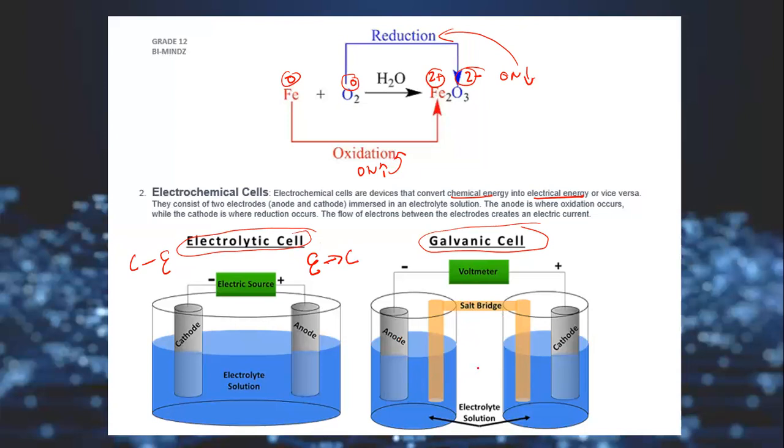And these chemical energies will be converted into electrical energy, meaning here we want to form electricity, just like a battery. A battery can form electricity, meaning the chemicals inside of it form electricity. So these are the electrochemical cells, but this is a specific one, which is called the electrolytic cell, and this is called the galvanic cell.